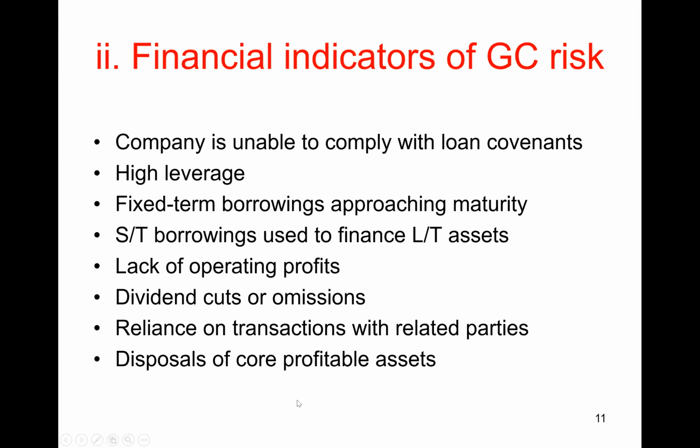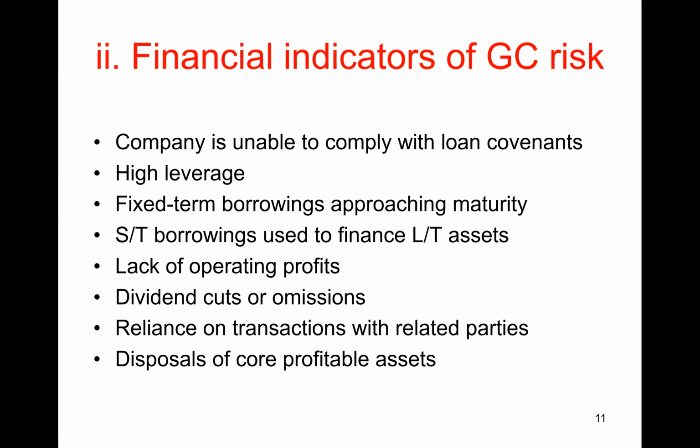I support a soccer team in United Kingdom called Coventry City, and obviously one of our core assets was the stadium, and the club was in great financial distress, so it decided to sell its stadium.